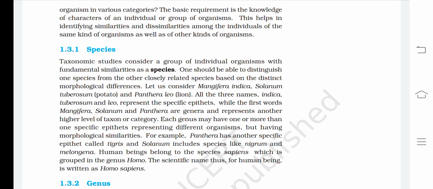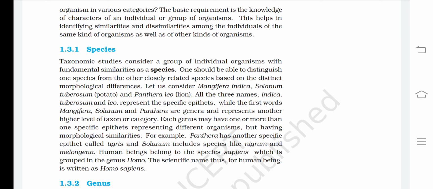All three names, indica, tuberosum, and leo, represent the specific epithets, while the first words Mangifera, Solanum, and Panthera are genera and represents another higher level of taxon or category.